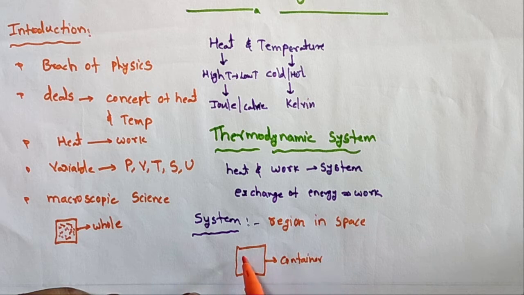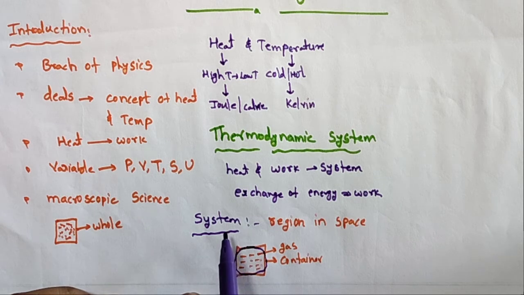In this vessel, gas molecules, gas particles are there. So this is a complete region inside. This region in space is called a system.